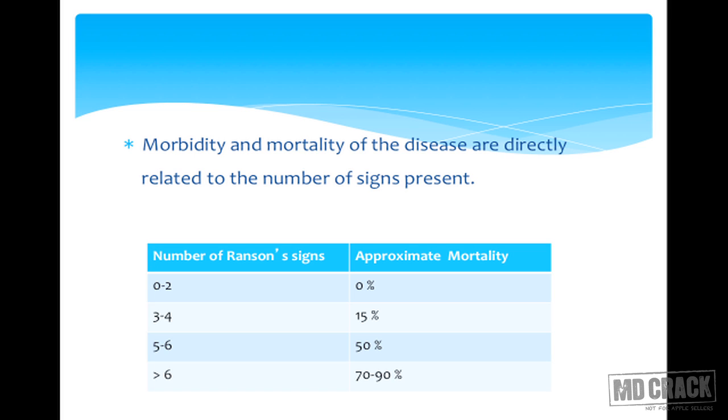So now I show you a chart which will say, if you have got 0 to 2 Ranson signs, the approximate mortality will be 0%. For 3 to 4 signs, it will be 15%. For 5 to 6 signs, it will be 50%, and more than 6, there will be 70 to 90%.